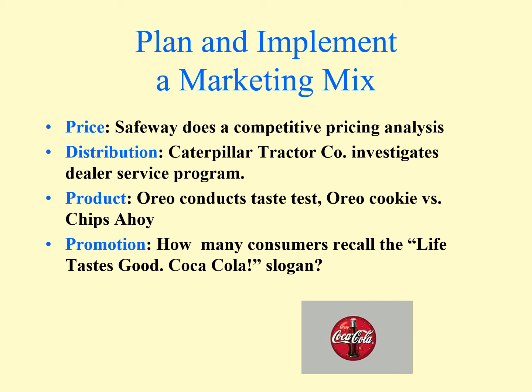Safeway does a competitive pricing analysis. Distribution: Caterpillar Tractor Co. investigates its dealer service program. Product: Oreo conducts a taste test, Oreo cookies versus Chips Ahoy. Promotion: how many customers recall the Coca-Cola slogan. So these examples give you a view about what a company has to do about price, distribution, product and promotion. That's how any company has to develop its own marketing mix to compete in that particular segment.